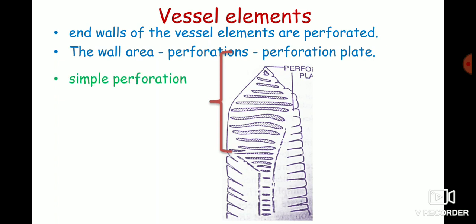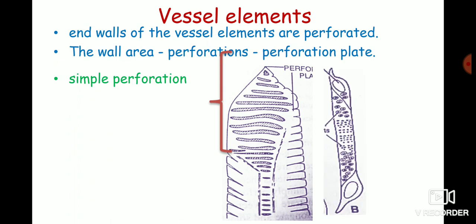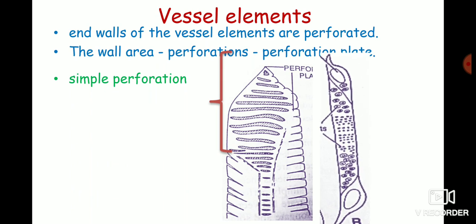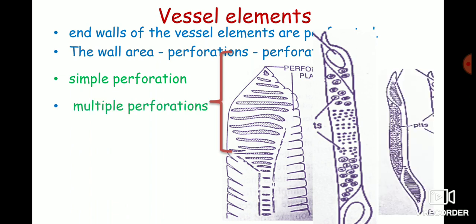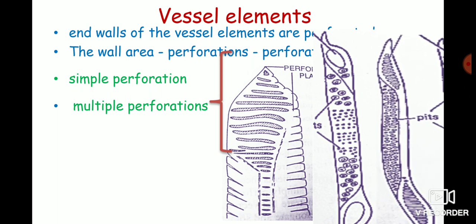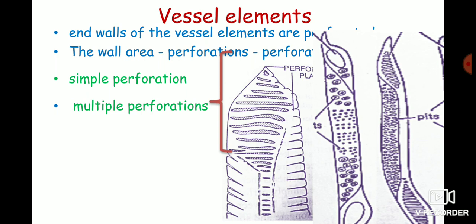The perforation plate which bears only one pore or has a single opening is called simple perforation. So here you can see at the end wall, it has only a single perforation or single pore. Whereas if two or more openings or pores are present, then the perforation is called multiple perforation.